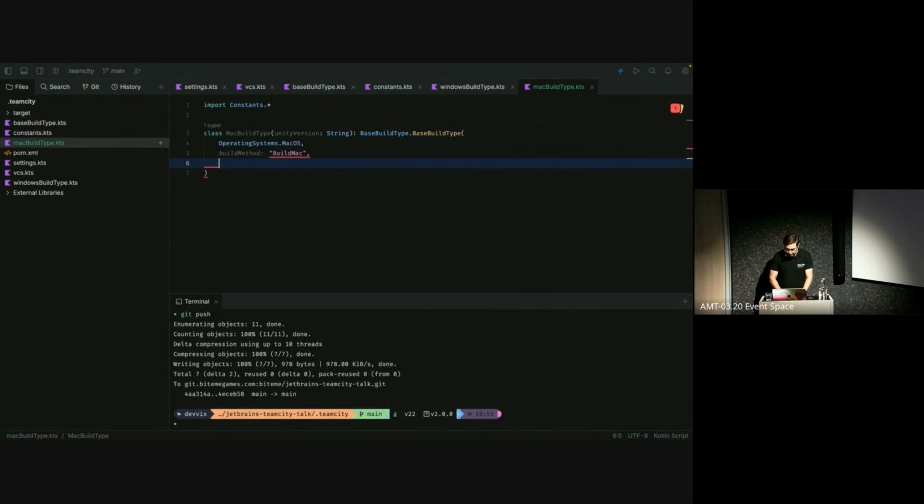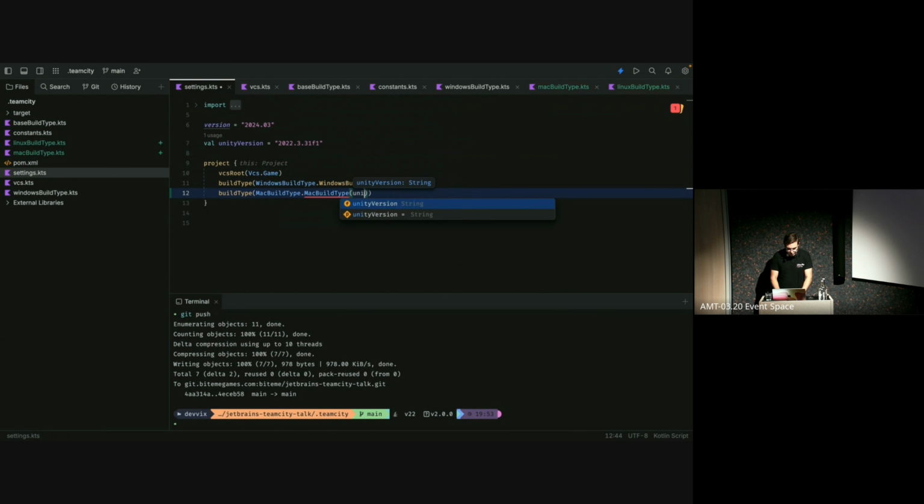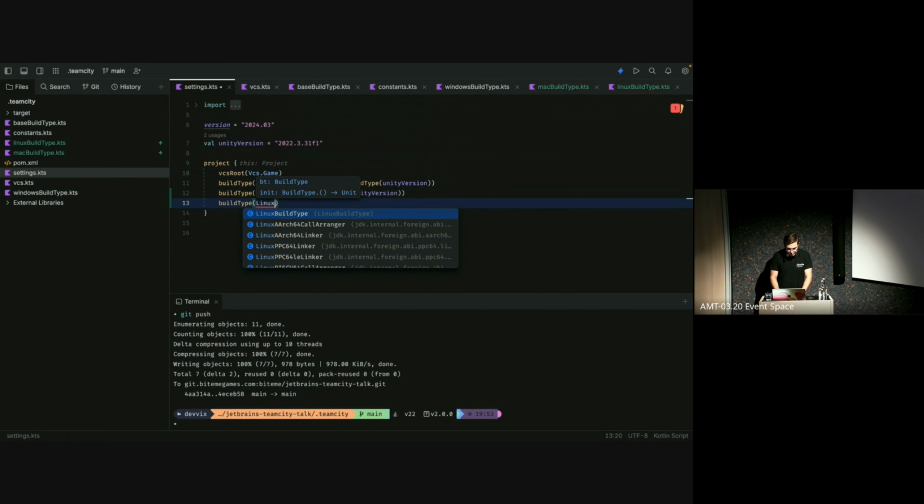Operating systems dot Linux, build Linux, and finally the path, which will be home, Bite Me Games, etc. All right, now, of course, just as the other ones, we have to make sure we add it into our project here by making a new build type, which will be a Mac build type, .Mac build type, and pass in the Unity version. And then do the exact same for our Linux build type, and again, pass in the Unity version.